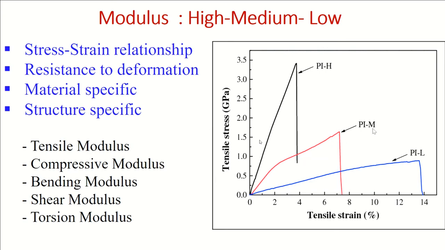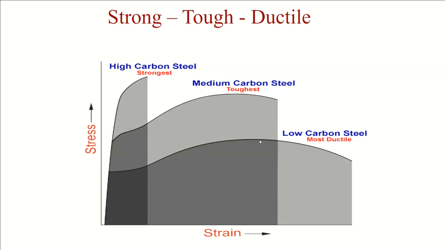Okay, now look at this. I told you I would explain what is tough. Tough is different from strong. Strong relates to strength. Tough relates to energy, work of rupture, total work done. Strength relates to force.